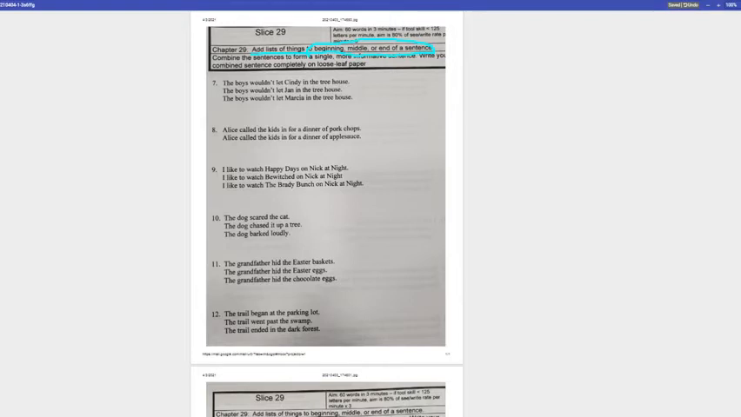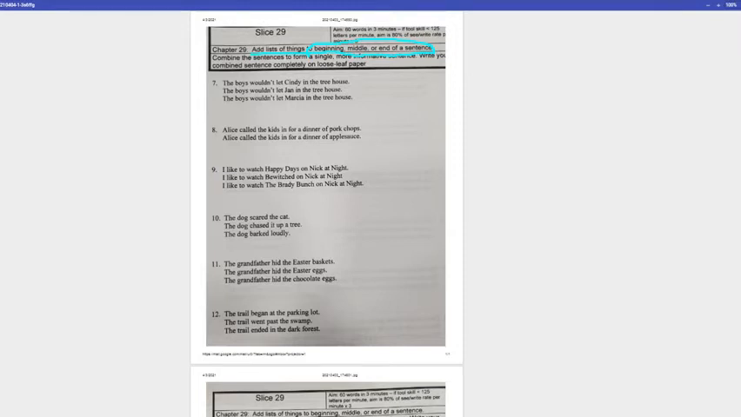Number 7. I didn't start with number 1 because it was Dorothy yet again. We've had a lot of Dorothy sentences, so we're starting at number 7 today instead. The boys wouldn't let Cindy in the treehouse. The boys wouldn't let Jan in the treehouse. The boys wouldn't let Marcia in the treehouse.